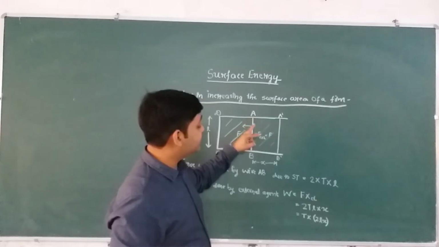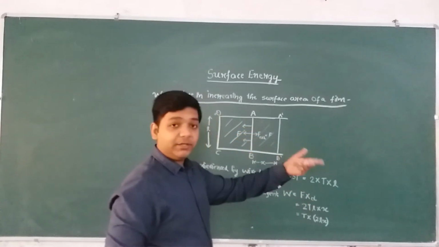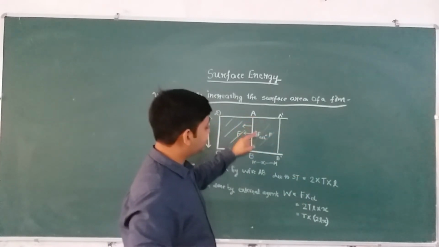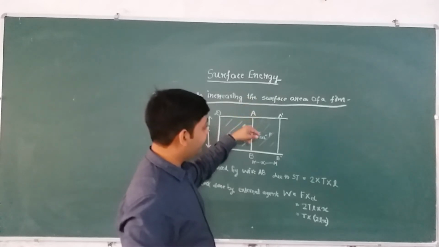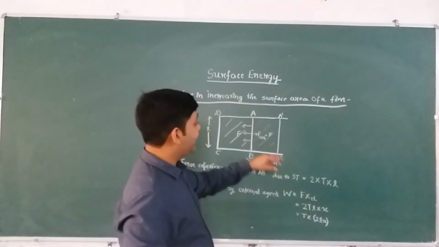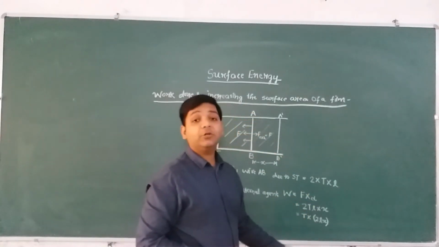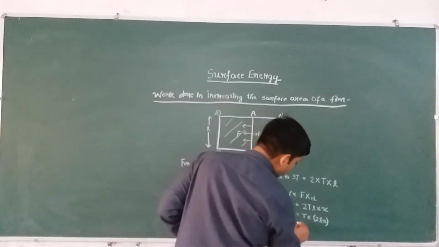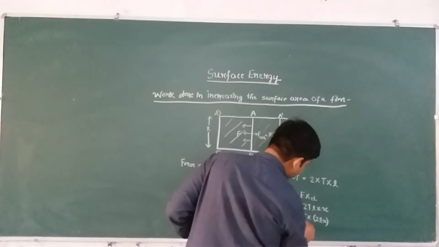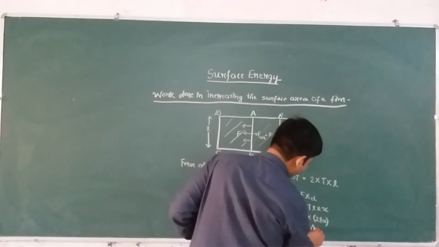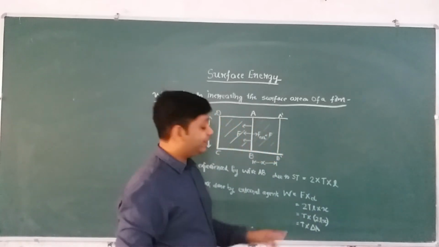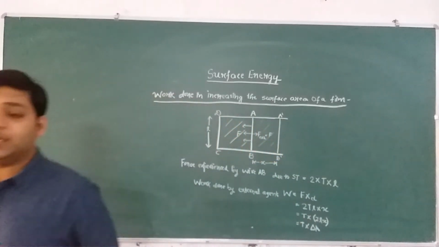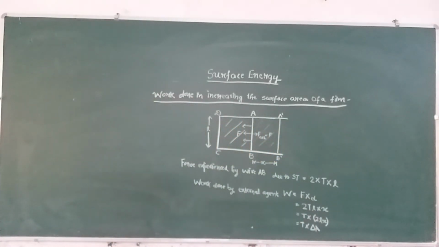Because there are two surfaces, the area will also increase 2 times. So this is Lx and the area of the film behind it will be another Lx. So 2Lx is the total increase in the surface area. Okay? So we can write it as T into delta A, where delta A is the total increase in surface area. I hope you are getting till here.